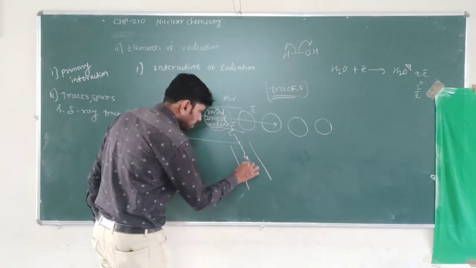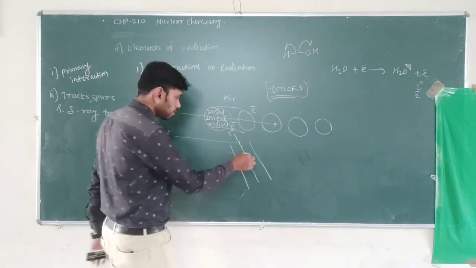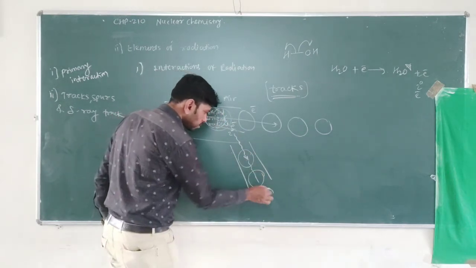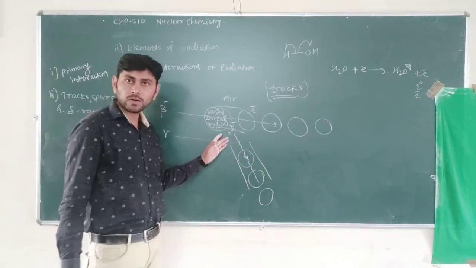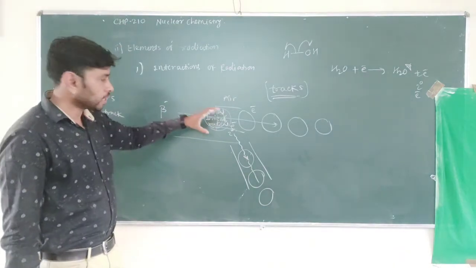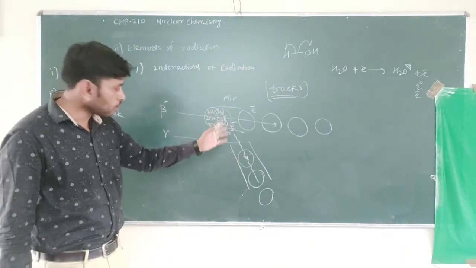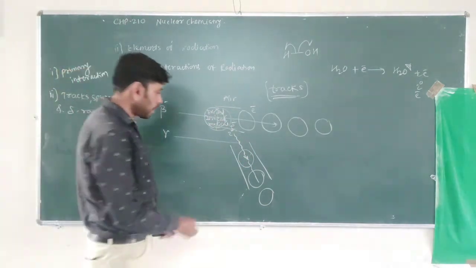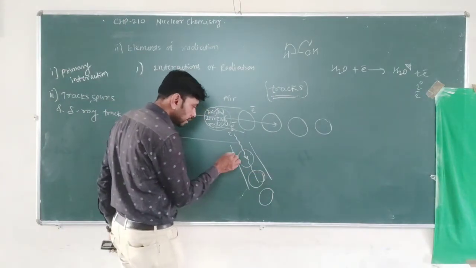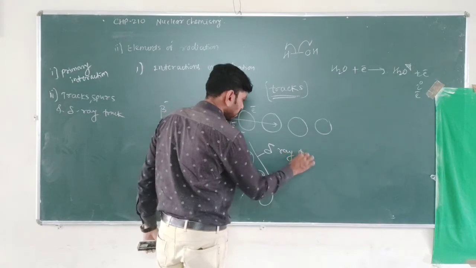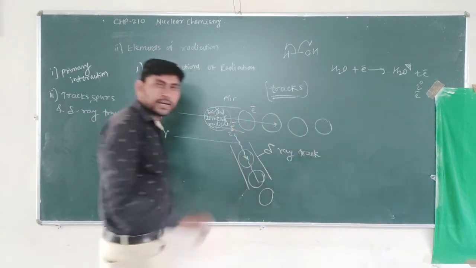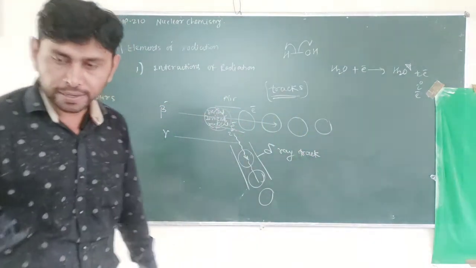So it moves in this way and forms another cluster of active species on its own track. So when the secondary electron has enough energy that it branches off from the primary track and forms its own track and spurs, this secondary track is known as delta ray track.